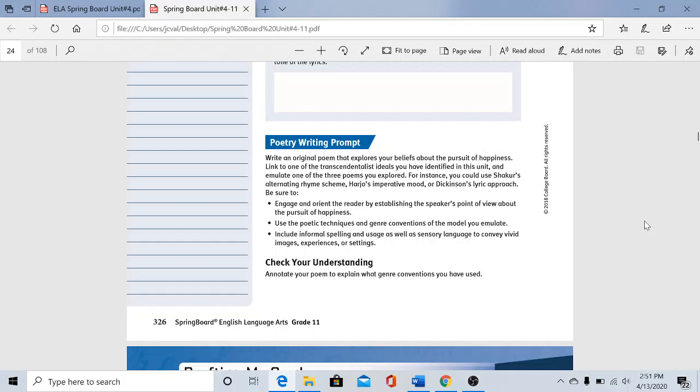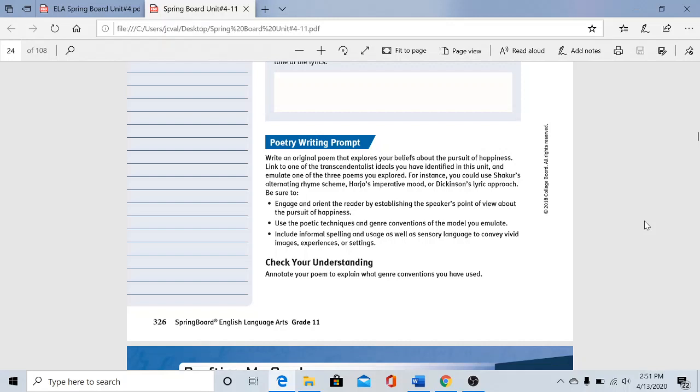of the model we emulate. So you're going to look at Tupac or Harjo. You're going to take some of the genre conventions and techniques they use, and you're going to incorporate it in your own writing. So for example, I used Harjo's imperative mood. Imperative mood is a fancy way of saying when you are speaking directly to the reader. So you might say, hey, you listen here. And you want the reader to read that and think, oh wow, they're talking to me, I better listen, right?